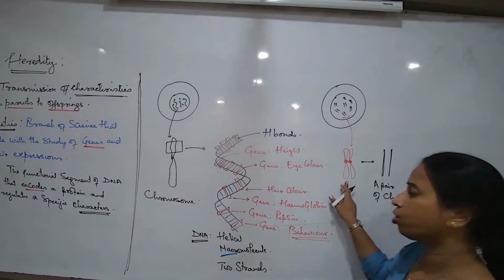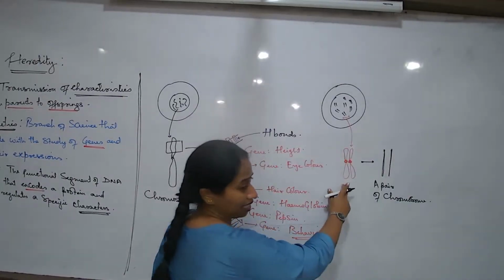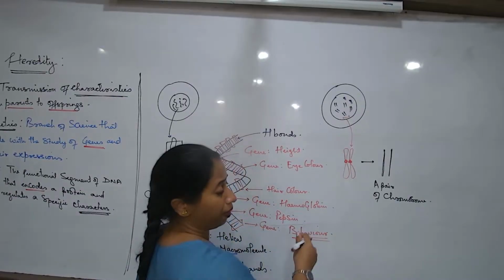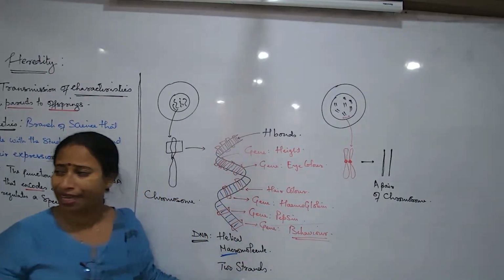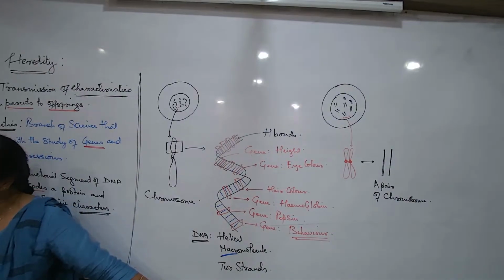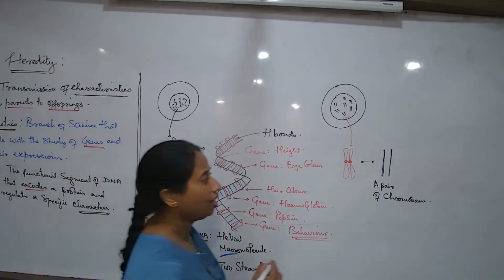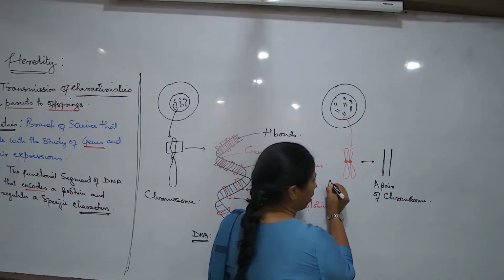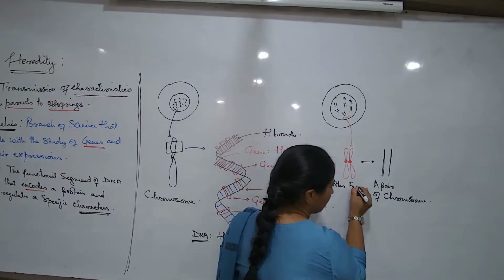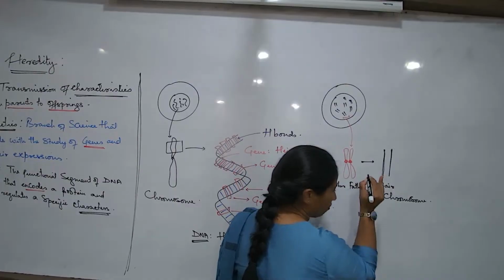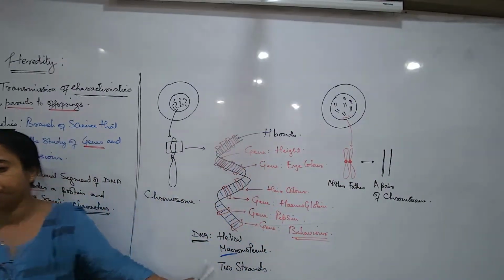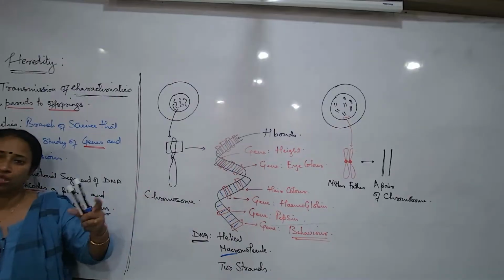Now these chromosomes, why do we write in pairs? What is the reason that we always write chromosomes in pairs, or what is the reason we are saying that the chromosomes that we have in our cells are always paired? Reason क्या है? Reason ये है that one chromosome has been obtained from the mother, the other chromosome has been obtained from the father, and during the process of fertilization, the pair of chromosomes came together.